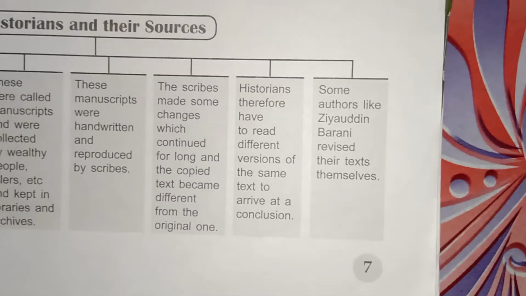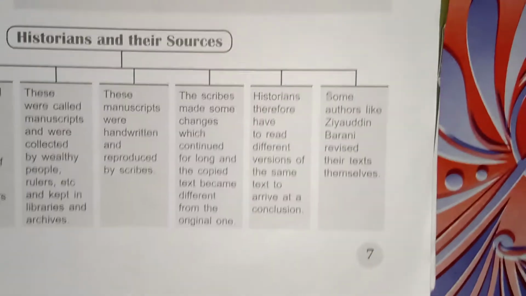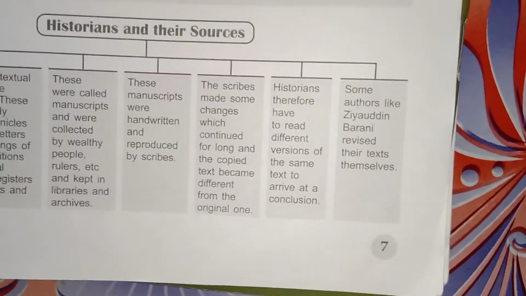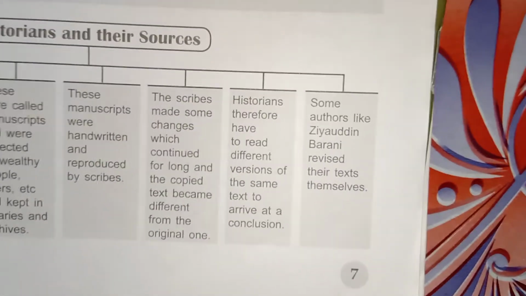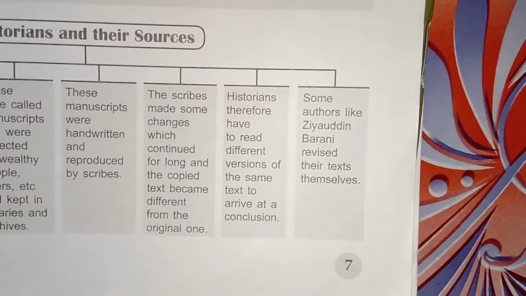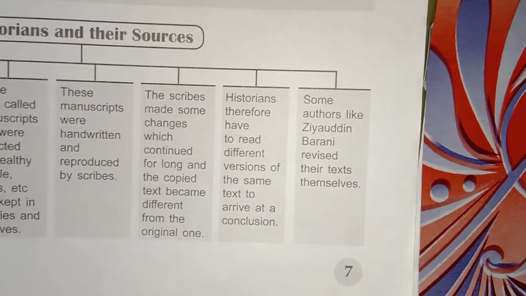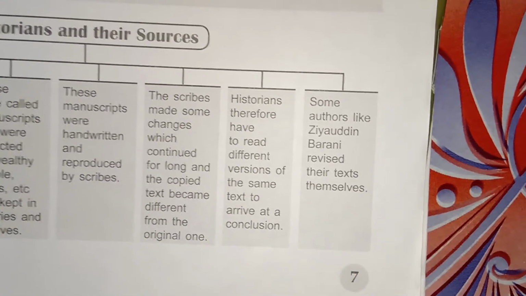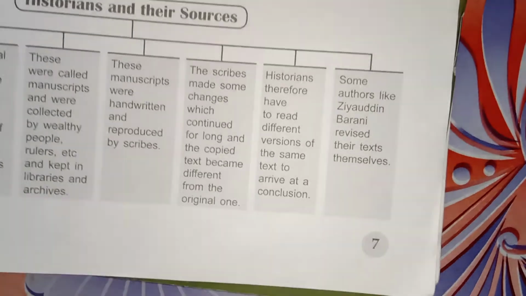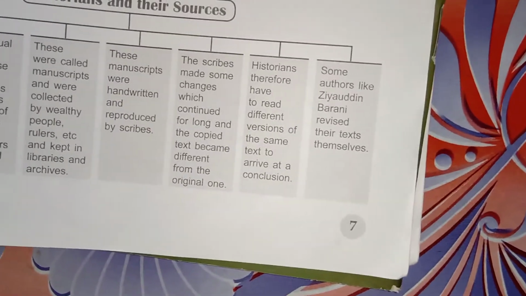Then historians therefore have to read the different versions of the text, because the later writers made little bit of changes. Then some authors like Ziauddin Barani revised the text themselves. Some of the writers got inspiration and revised in a different way, or made a different edition, like that we can see.